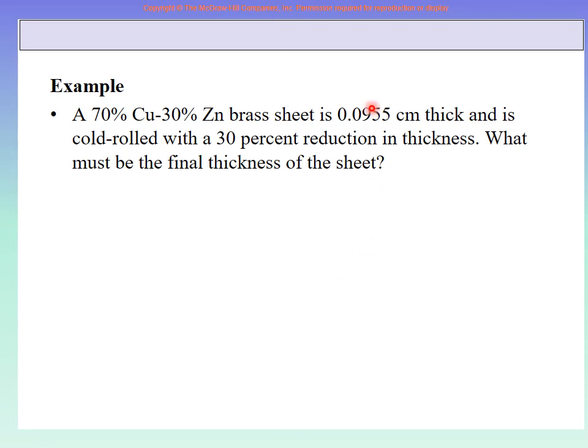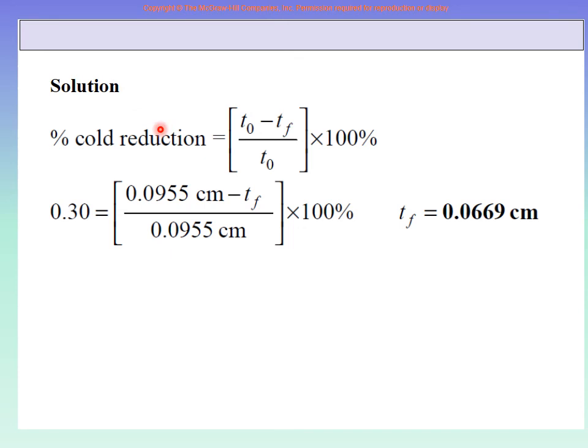And original thickness is given, percent cold work is given. So find delta T from the equation, and then subtract the delta T from the original dimension. So percent cold work is initial thickness minus final thickness upon T naught. Of course, initial thickness is more, final is less, because we are reducing the thickness during cold rolling, right?